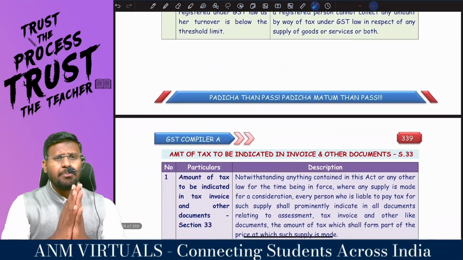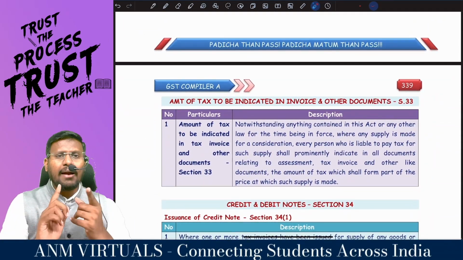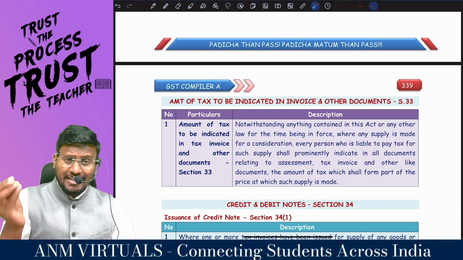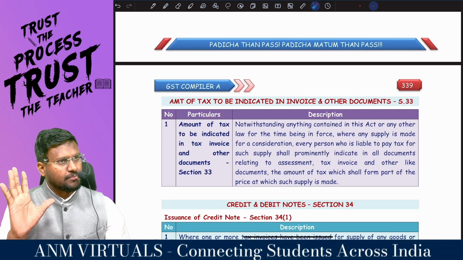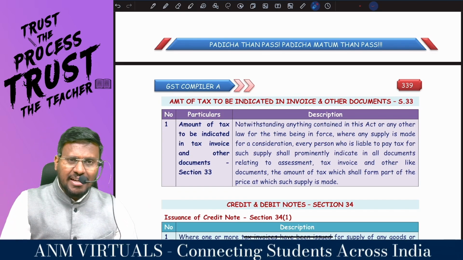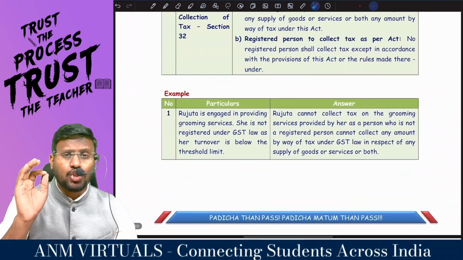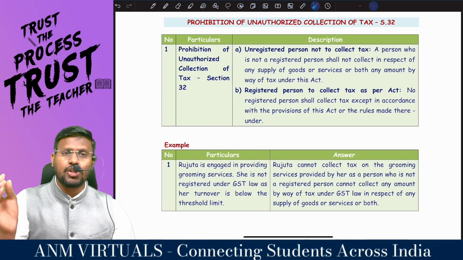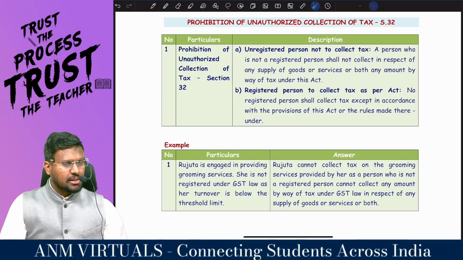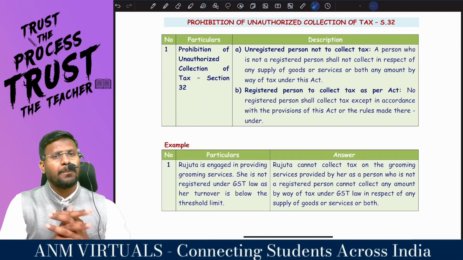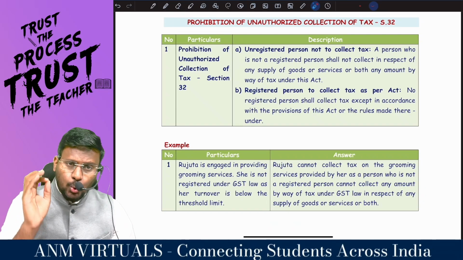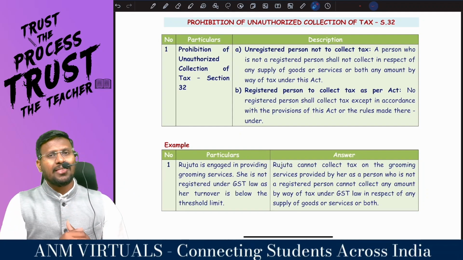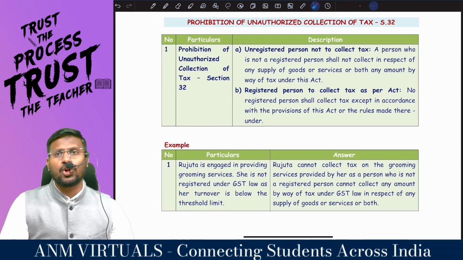That means, very simple, if you are an unregistered person, you are not supposed to collect any tax. If you are a registered person, you have to collect tax as per the Act. If an unregistered person collects tax, it is called unauthorized collection of tax. If a registered person collects tax according to his own will and wish, it is also called unauthorized collection of tax. So what is section 31? Tax invoice. What is section 32? Unauthorized collection of tax. That unauthorized collection is prohibited, that's why it is the prohibition of unauthorized collection of tax.